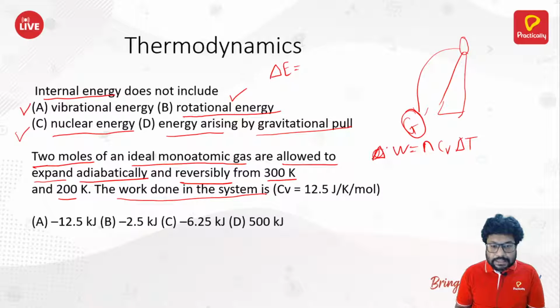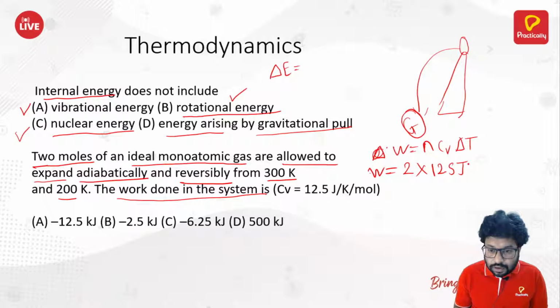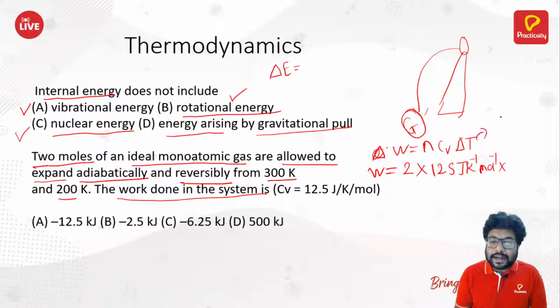Now they have asked us what is the work done. Number of moles is 2, right? Cv is already given, 12.5 joule per Kelvin per mole. Let's write it as joule per Kelvin per mole multiplied by delta T. What is delta T? T2 minus T1.